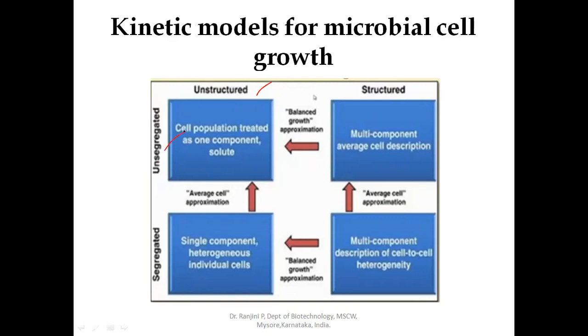Unstructured model or unsegregated model. Suppose you are assessing the microbial cell growth or specific growth rate by taking each and every component separately, like the cell growth, cell size, total number of cells, like you're taking the single cell into consideration, and you're taking the active compartment and the inactive compartment. Active compartment may include your protein synthesizing system, RNA content, ribosomes, or the metabolic pathway, or the genetic material. So each and every component will be assessed to calculate the specific growth rate.